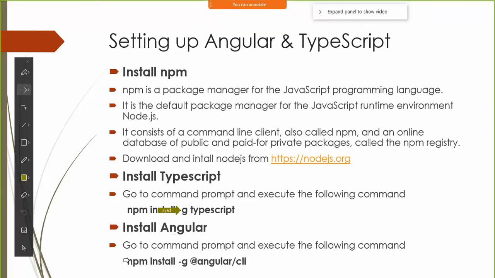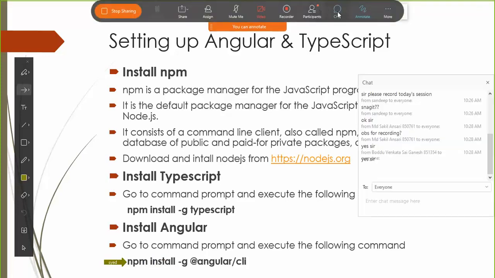To install Angular also there is a command. You say npm install -g @angular/cli. This command will install Angular. Again, it will install it globally on my system so that I can use Angular anywhere in my system. If I don't use -g, then I will only be able to use Angular in the specific folder where I have executed this command. Is this clear to everyone?